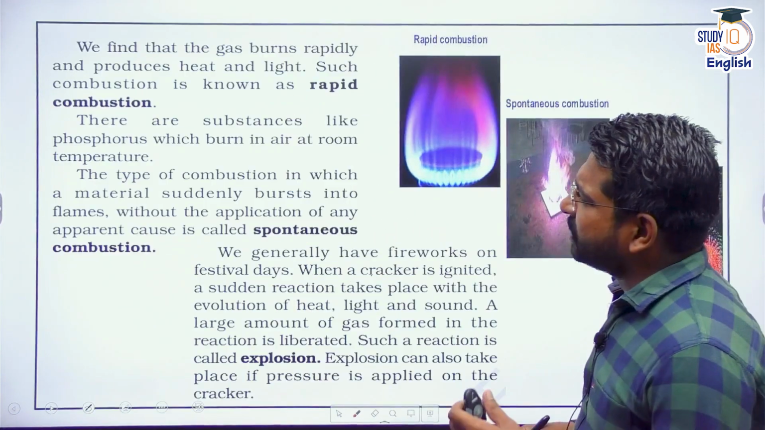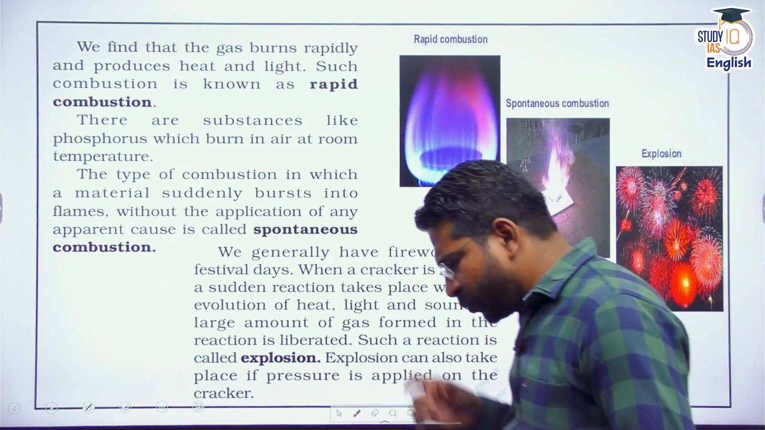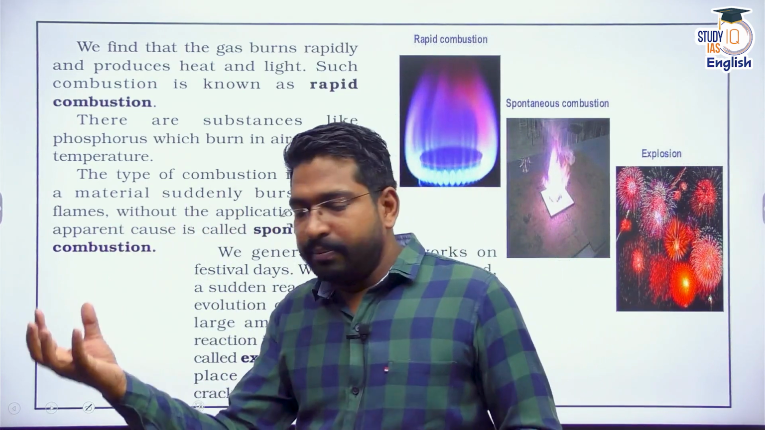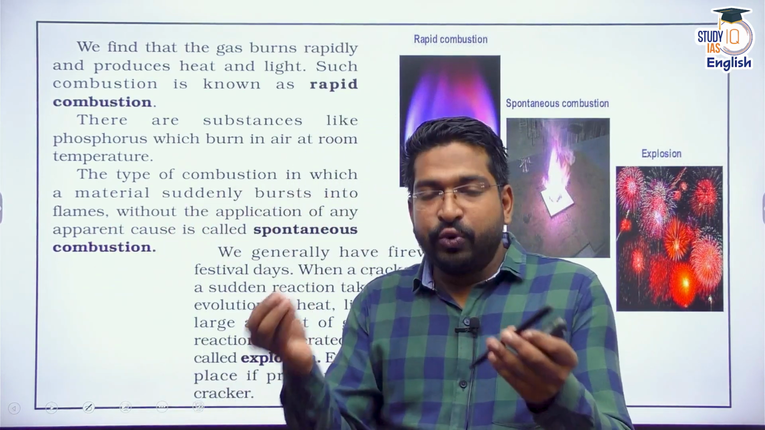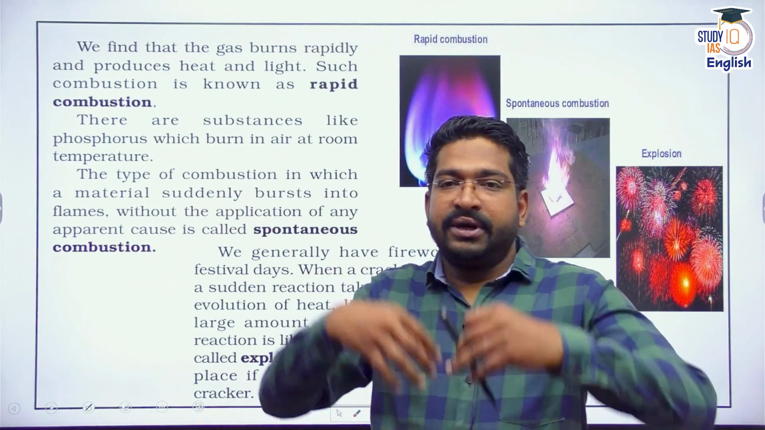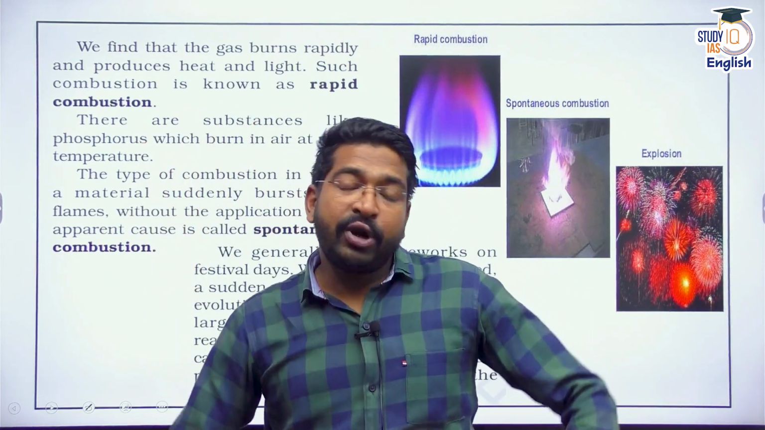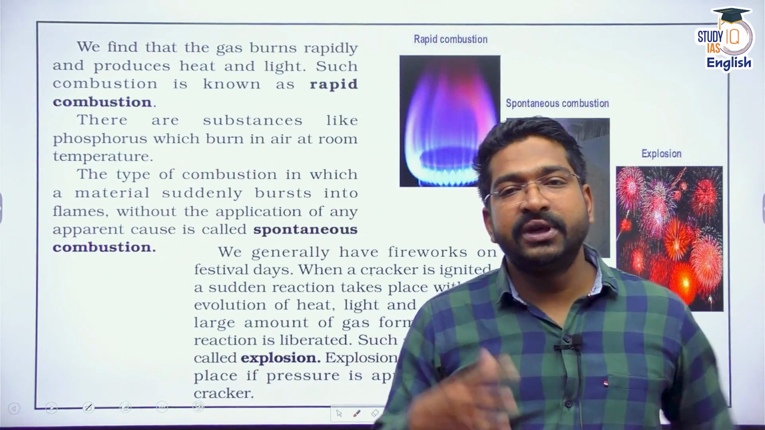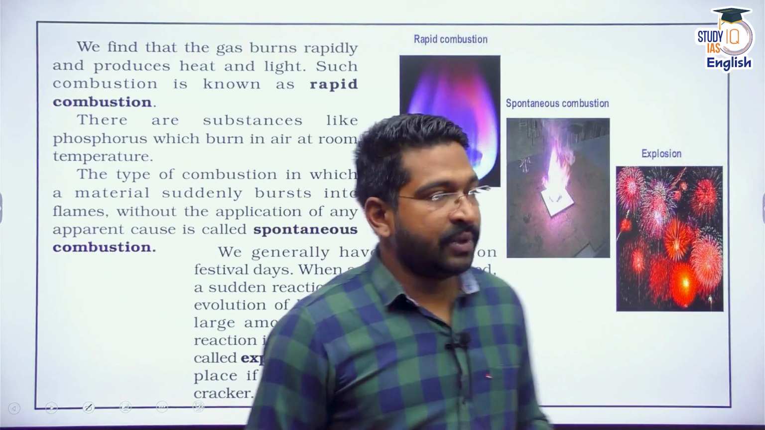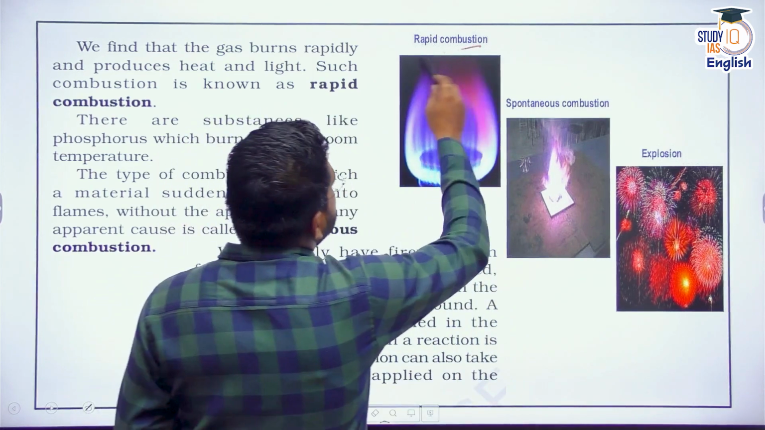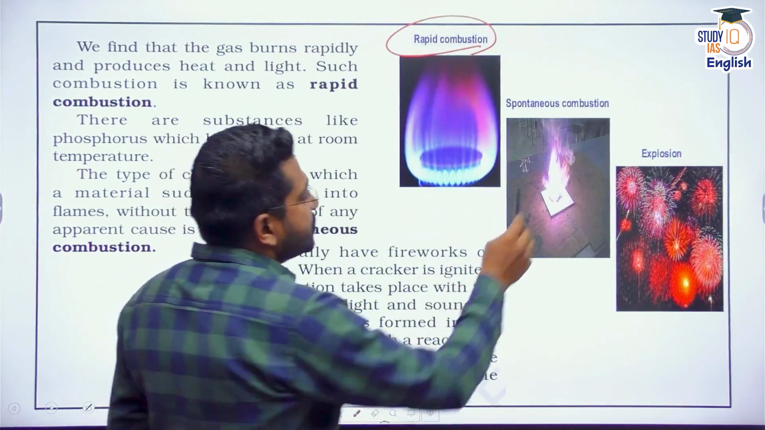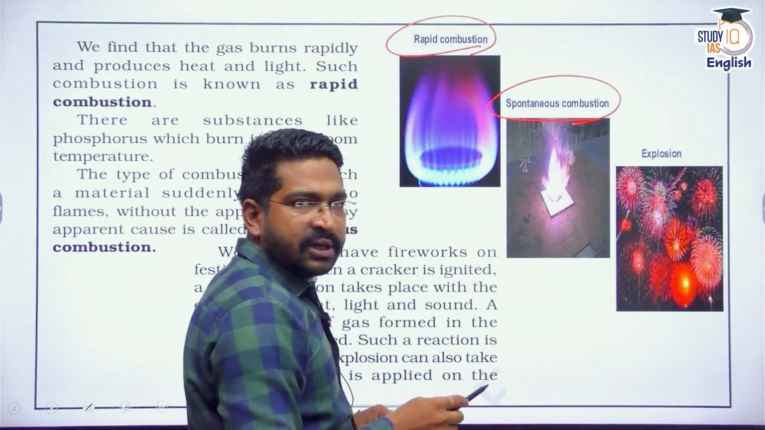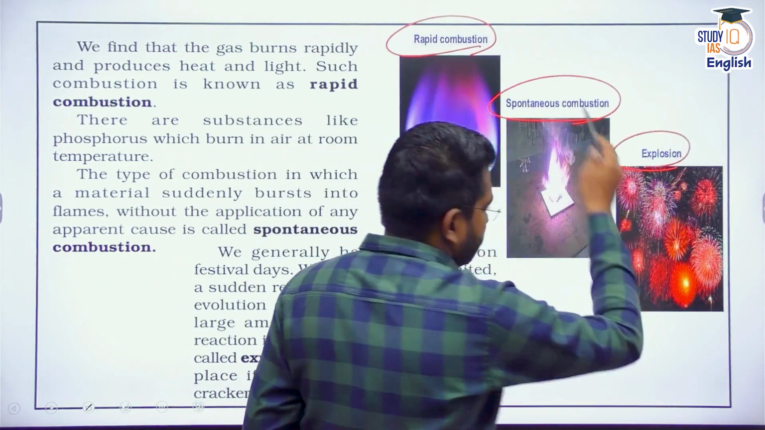Right, let's talk about combustion processes. We understood what is combustion. A fuel burns with oxygen. When we heat it, it undergoes the reaction of combustion. What kind of combustion processes do we observe? Now we observe three kinds of combustion processes. One would be a rapid combustion process. Another would be a spontaneous combustion process. The third one is basically explosion.